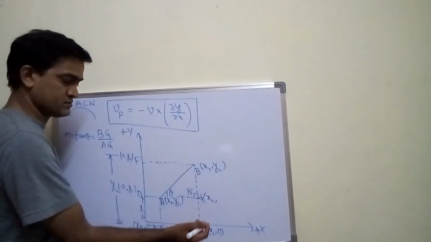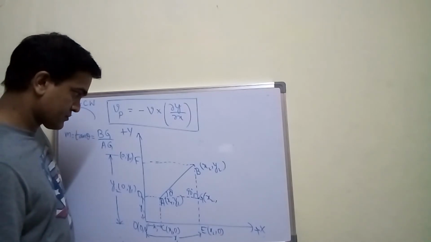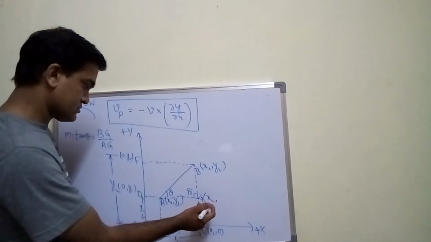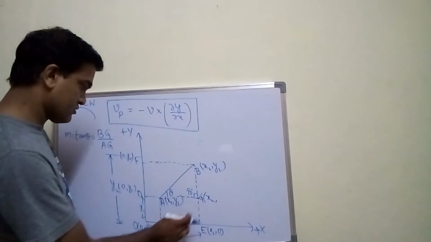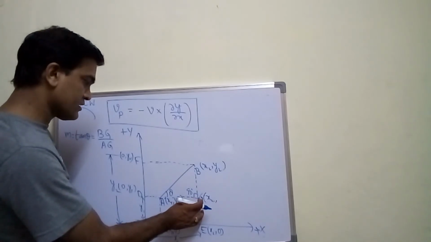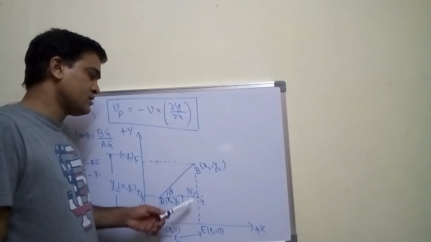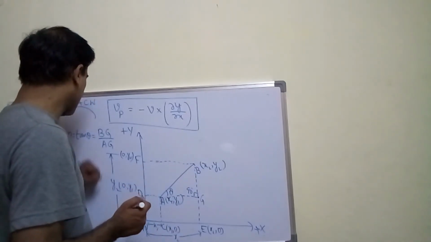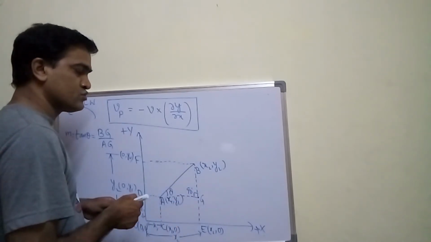Somewhere I missed it. x2 comma y2, minus, no. Point G is somewhere here. So just hold on. The value of BG. How will you calculate BG? Let me show you the value of BG.